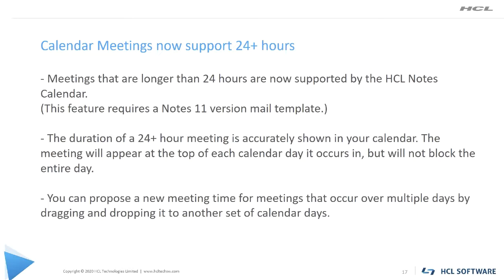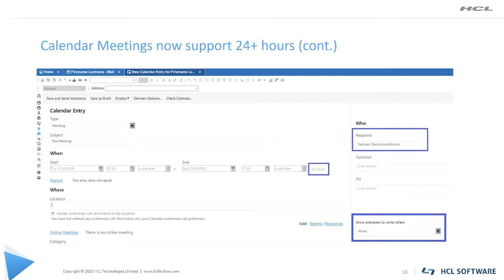So just moving on to the next slide. This will help to check the brand new look. And one more important feature provided is allowing invitees to invite others. You can see this option on the screen. A meeting chair can allow attendees to invite or propose other people to attend a meeting.